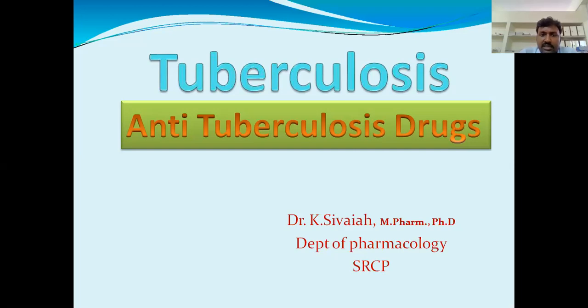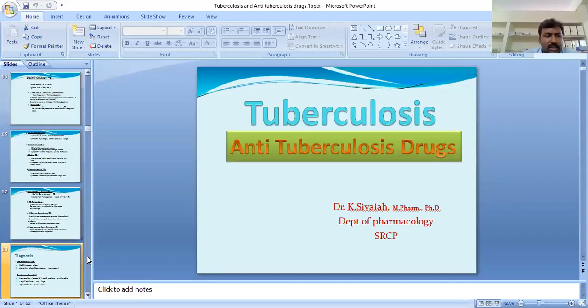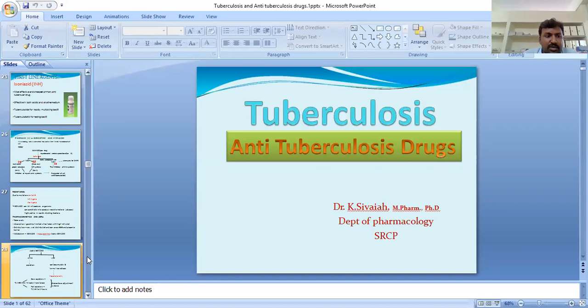In the last video we discussed tuberculosis and the classification of anti-tuberculosis drugs. One drug we also discussed was isoniazid, or INH. Next we have to discuss one more drug, rifampicin.